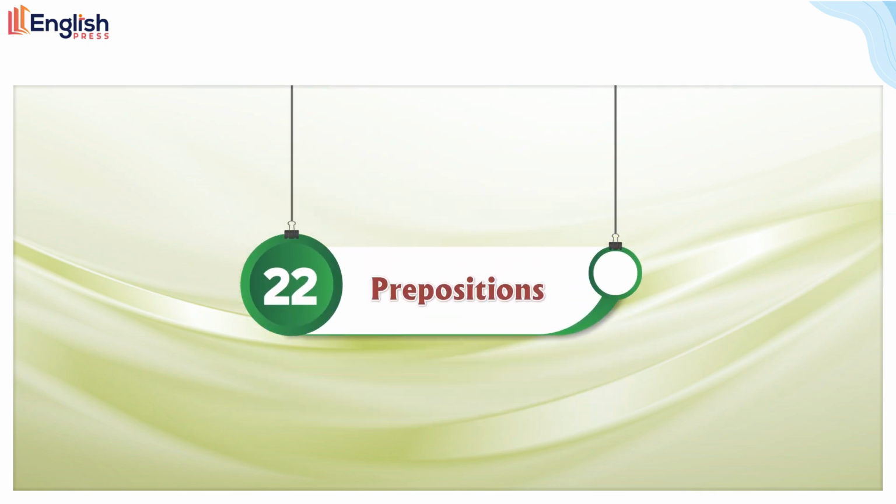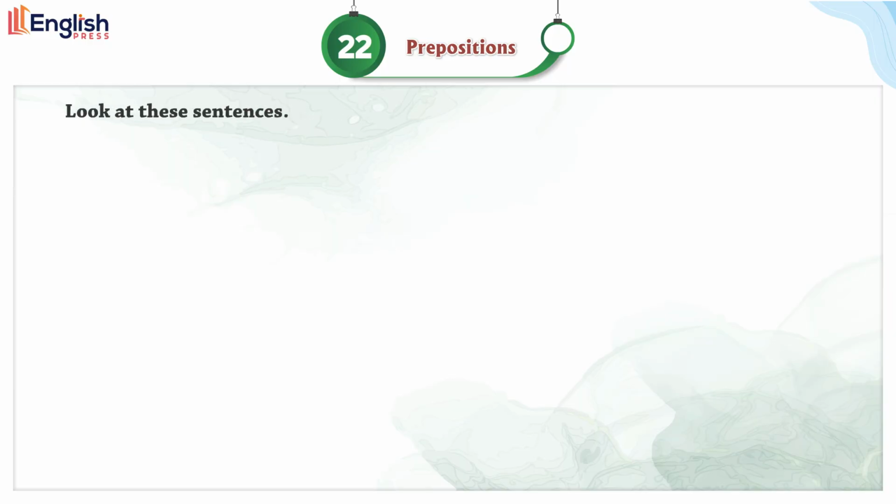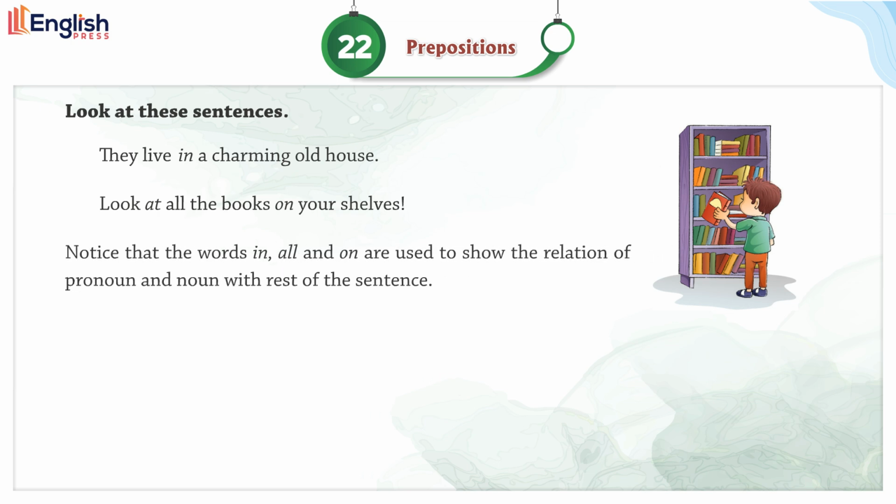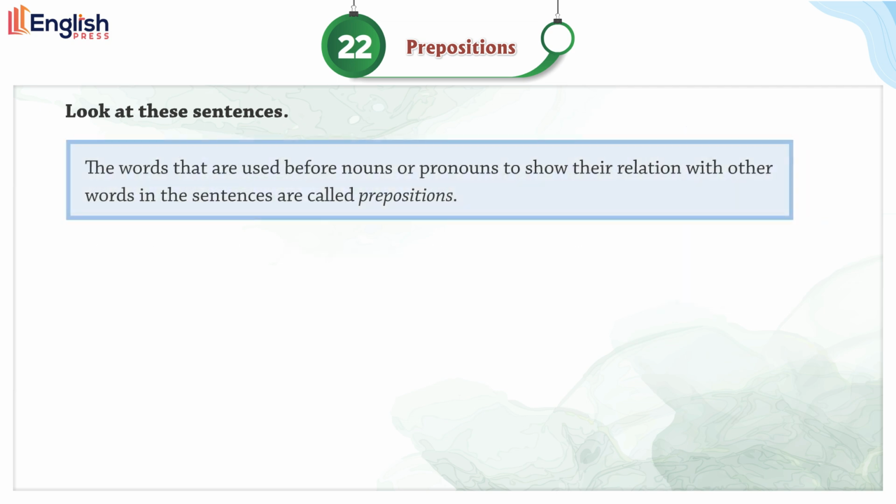Chapter 22. Prepositions. Look at these sentences. They live in a charming old house. Look at all the books on your shelves. Notice that the words in, all, and on are used to show the relation of pronoun and noun with the rest of the sentence. The words that are used before nouns or pronouns to show their relation with other words in the sentences are called prepositions.